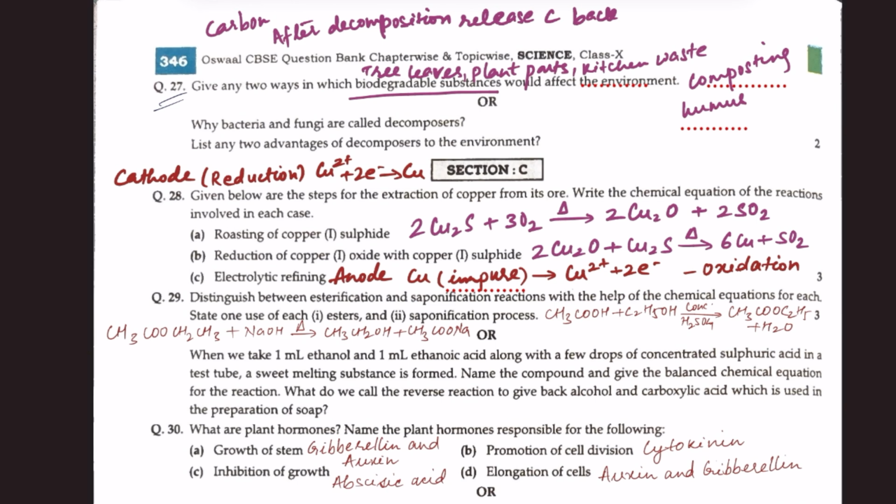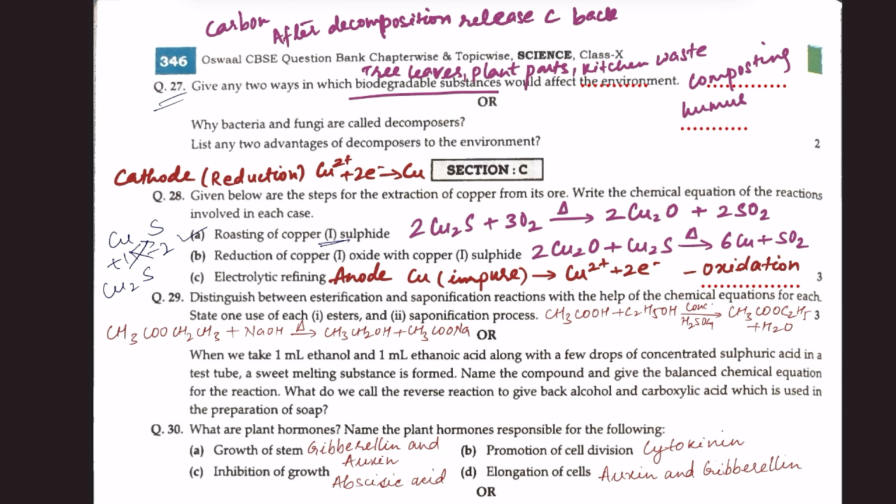Section C, question 28. Given below are the steps for the extraction of copper from its ore. Write the chemical equation of the reactions involved in each case. Roasting of copper 1 sulfide. Copper 1 sulfide means oxidation state of copper is +1. Oxidation state of sulfur is -2. So for the formula, just cross the values. So it becomes Cu2S.